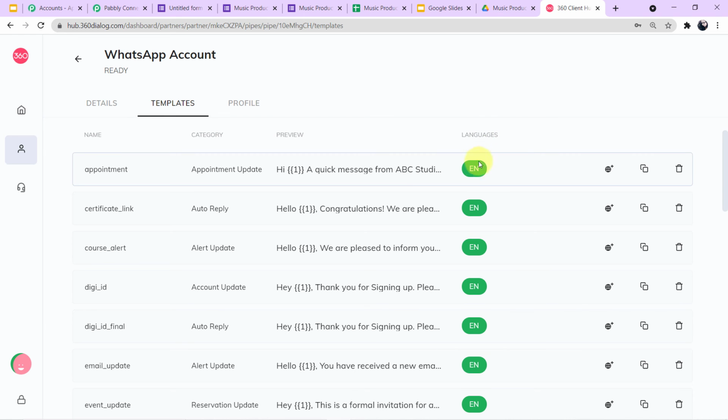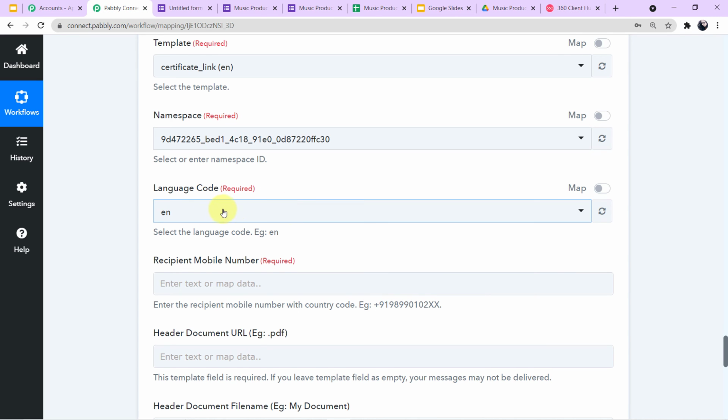Here you can see under the language section it is written English, English, EN, EN, EN. So EN stands for English. This is showing us that all of the templates, the body of the SMS, are in the English language. So it will automatically fill up this field.